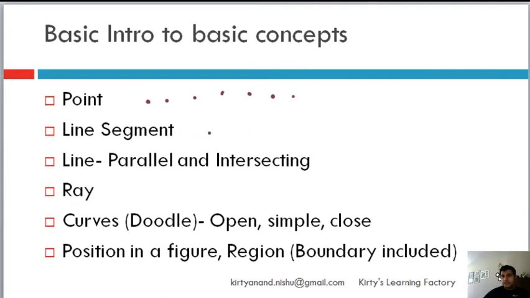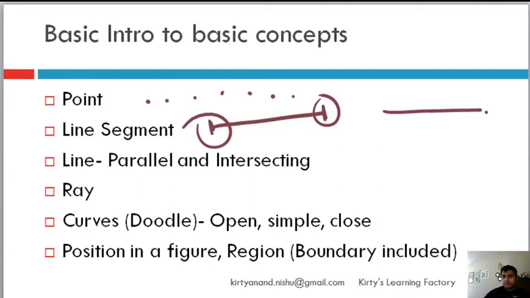Now let's start with line segment. A line segment basically is a finite length. Finite length means the distance is fixed. It has two end points. An end point is basically the point which is at the end. Very simple. And then it will have some distance: 2 centimeter, 3 centimeter, 2 kilometer. It can be anything. That's a line segment.